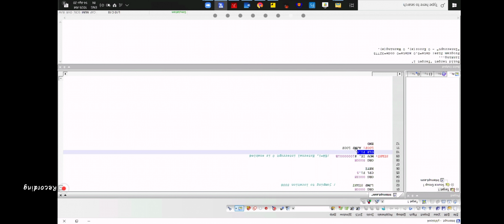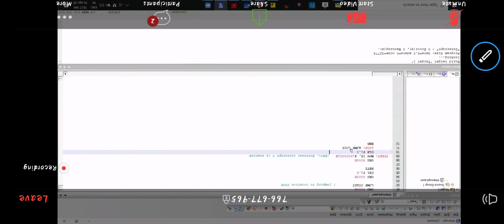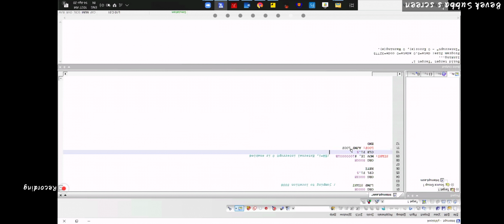I need to clear, let's say, just a rough operation, whatever came to my mind. P1.5 is clear. That means pin 5 of port 1 is 0. When external interrupt is enabled, when IE equals 1, at that time P1.5 is 0.